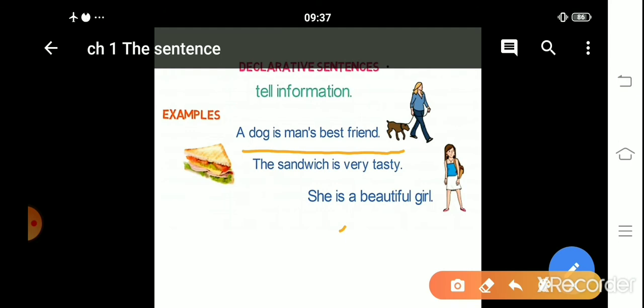Second one, the sandwich is very tasty. This is also information. She is a beautiful girl. This sentence gives us information about the beauty of the girl. Clear? So declarative sentences are this kind.